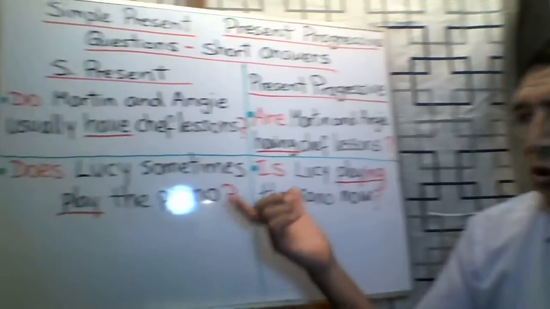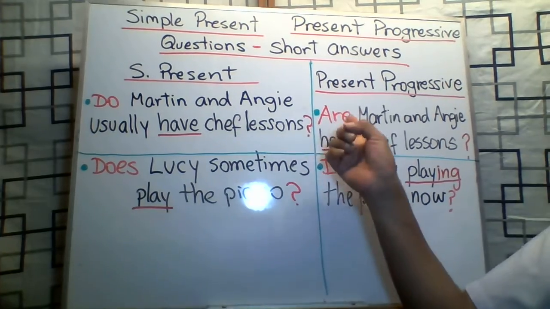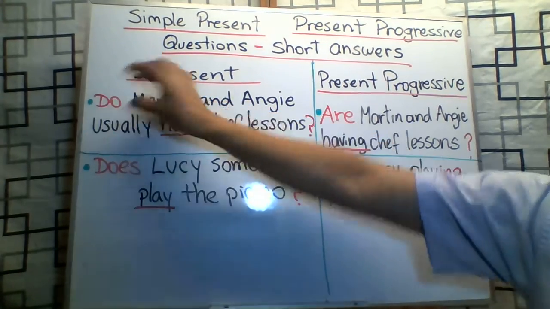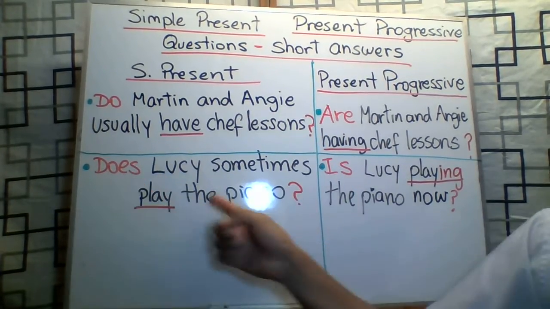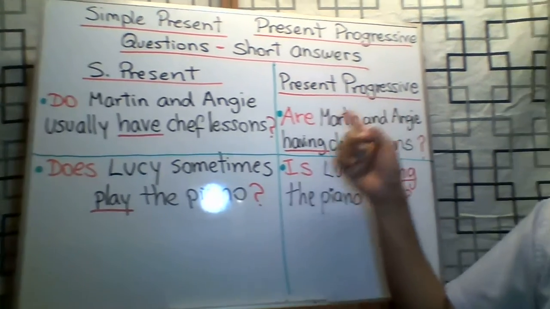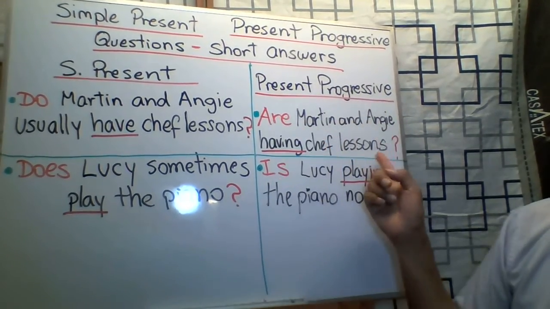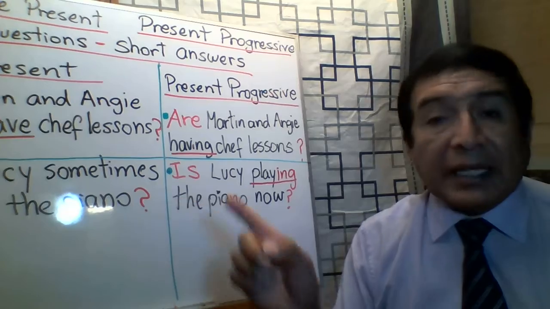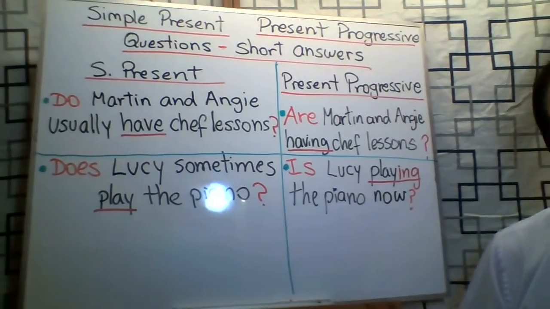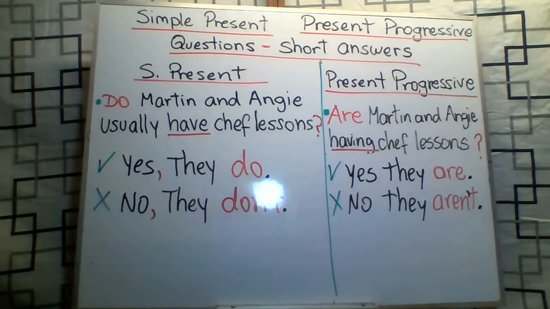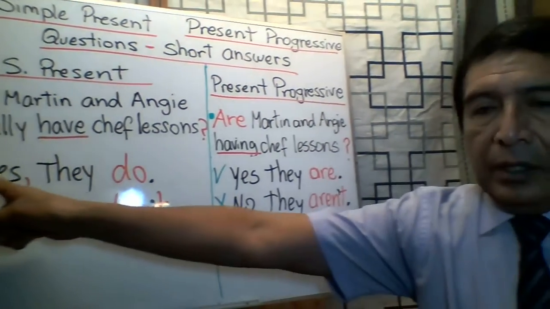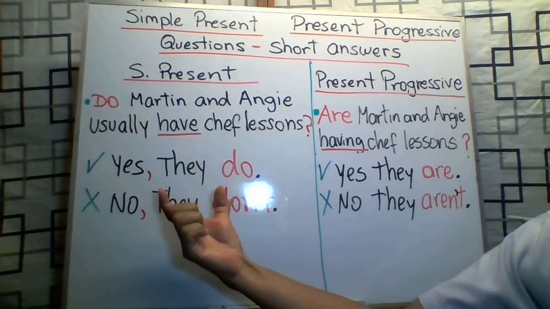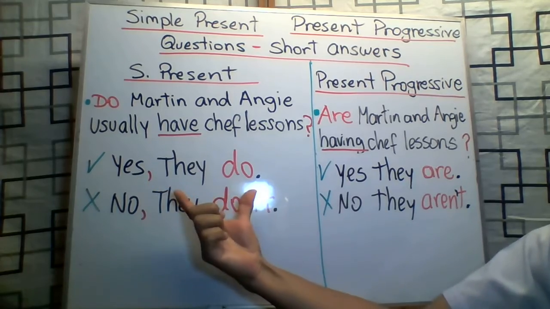So you can see they are questions, and I notice that in red color you have the auxiliary do or does at the beginning of the questions. And notice that are or is is at the beginning of the question for present progressive. I'm going to explain this with the answers, for example. Look at the answers for these two questions. The answers could be in affirmative or in negative form, but in a short way, not long, short.